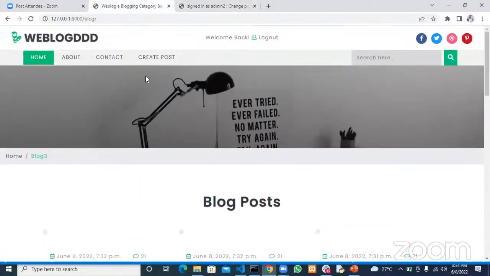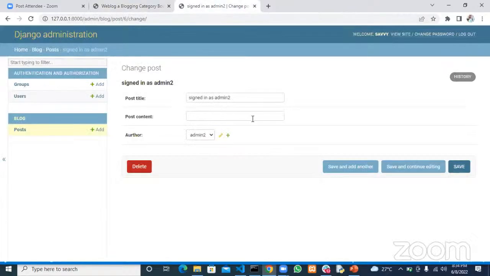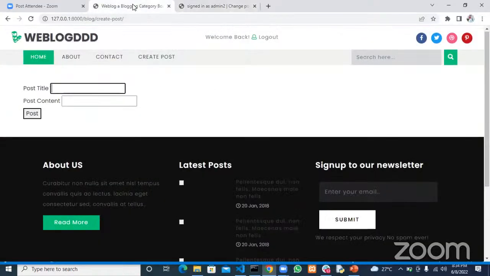All right, so if you come here to make another post and try to submit this, it doesn't submit. You have to actually fill out this field. So let's say I fill this out and then try to submit again. It says fill out this other field as well. All right, so with that, we can solve that issue of submitting an empty post like this. Okay, so that is how a post can be created from the front end, and that was quite easy and simple.